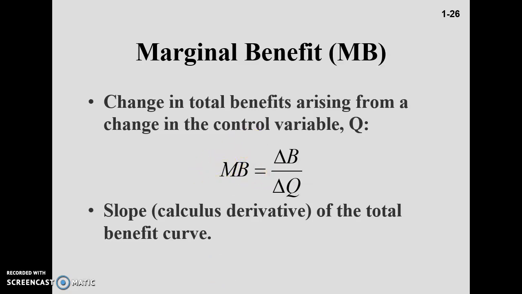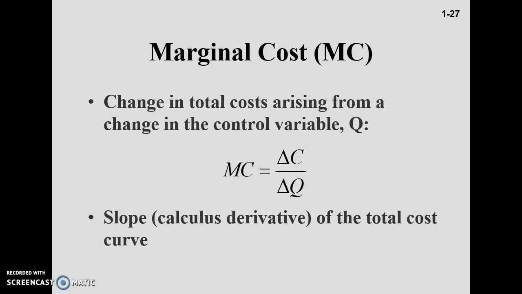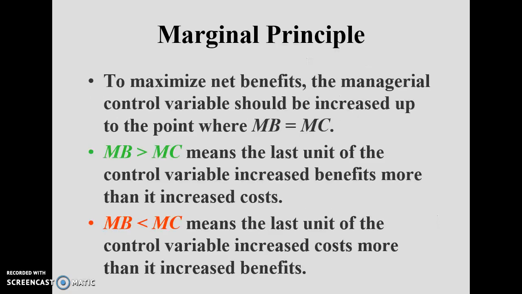So in calculus, the slope of the total benefit, the slope of your profit curve, represents the marginal profit concept. Marginal cost you are much more familiar with. Marginal cost is the rate of change of the cost, meaning what change in cost you incur due to the production of an extra unit, and the slope of the total cost curve represents the marginal cost.